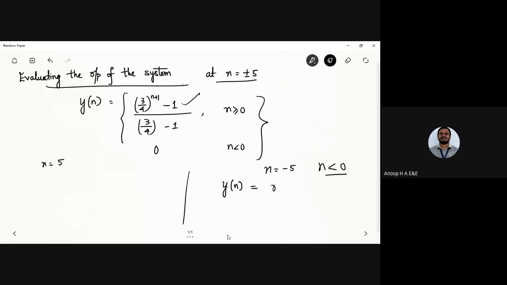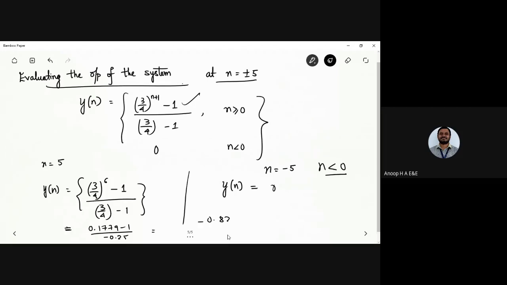So for n equal to 5, I need to evaluate. y of n would be (3/4) to the power 5 plus 1, which is 6, minus 1, divided by 3/4 minus 1. I can write 3/4 as 0.75 and evaluate it in the calculator. (0.75) power 6 is 0.1779, minus 1, divided by 0.75 minus 1, which is minus 0.25. So I get minus 0.8221 divided by minus 0.25. The negative signs cancel.